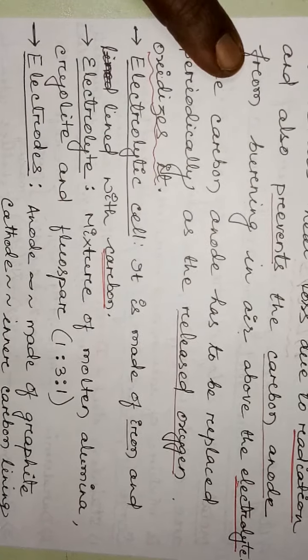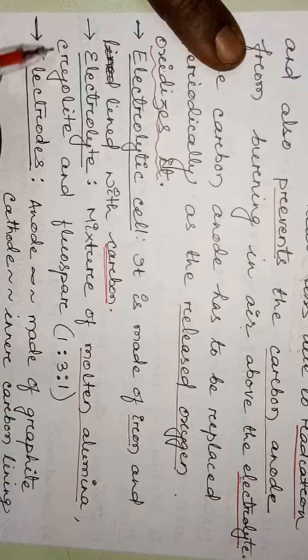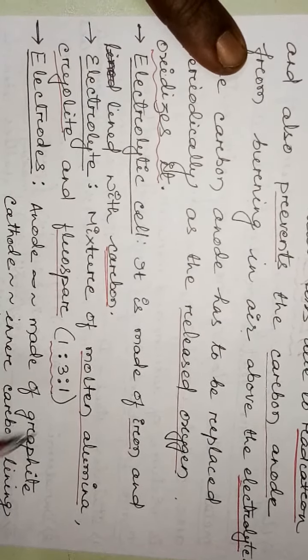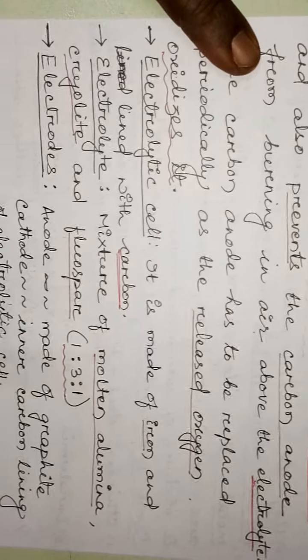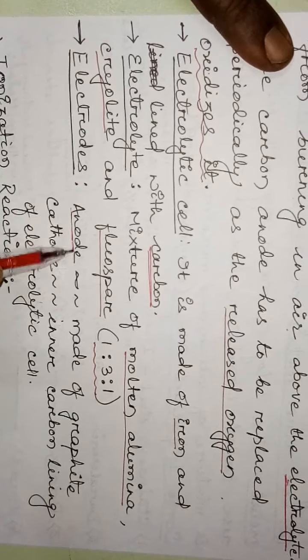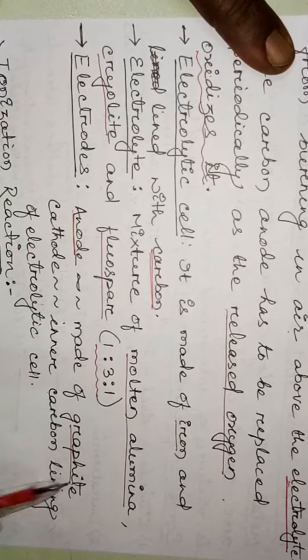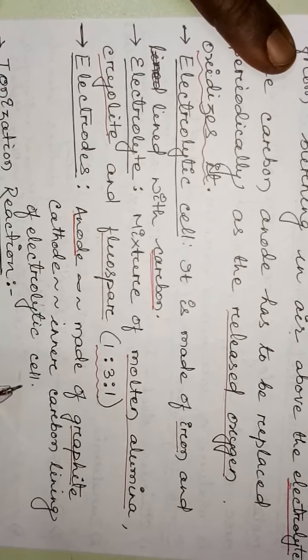Okay. As we discussed, the electrolyte is the mixture of molten alumina, cryolite and fluorspar in a ratio of 1:3:1. Then the electrodes used are, first, the anode. What is the anode in this process? It is made up of graphite. Then what is the cathode? The inner carbon lining of the electrolytic shell.